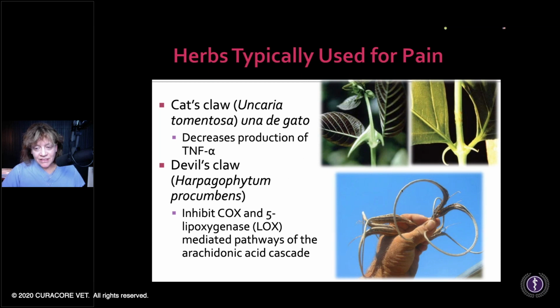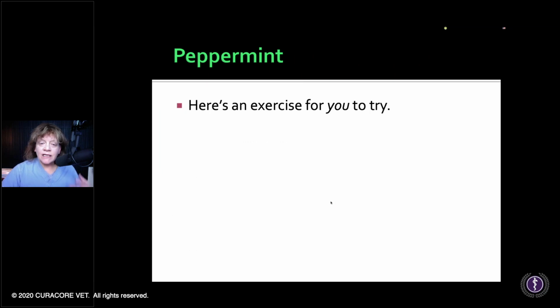So cat's claw and devil's claw. Cat's claw is on the top here, and devil's claw, that's pretty nasty stuff. But we're using the root of these, and so again, inhibiting certain inflammatory pathways. And they don't often talk outrightly in many of these studies about the resolving part because that just hasn't been in the consciousness of a lot of these research investigators. So they might be just looking, okay, what can we compare to an NSAID? But again, the multiplicity of mechanisms is astounding for these plant products.